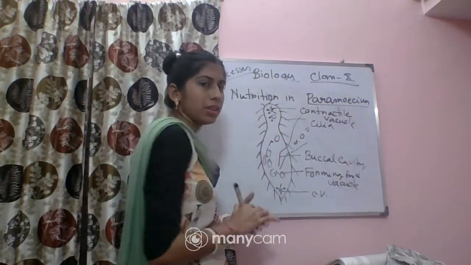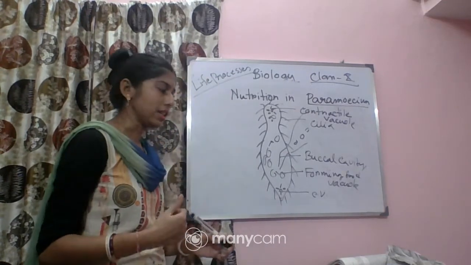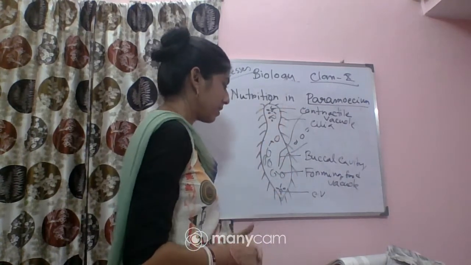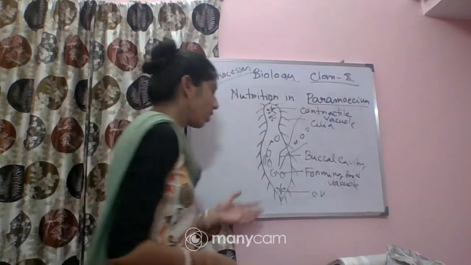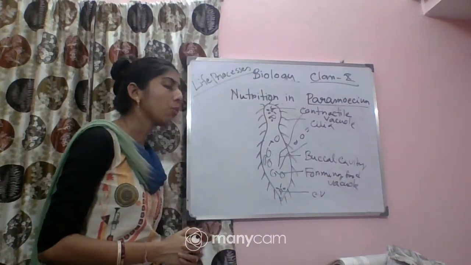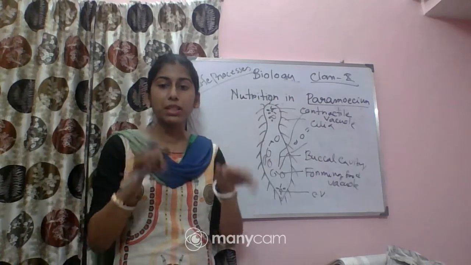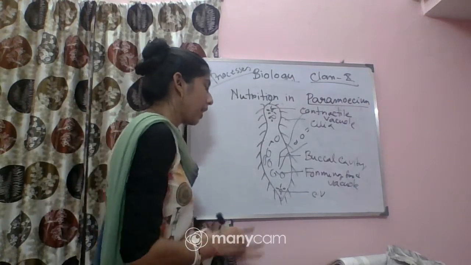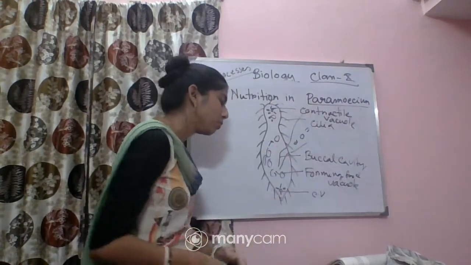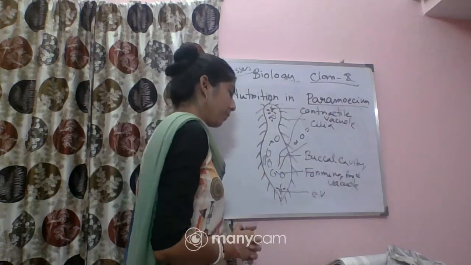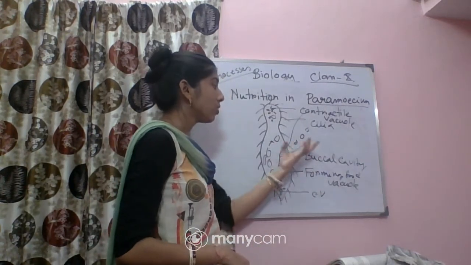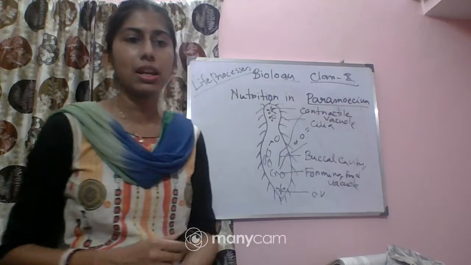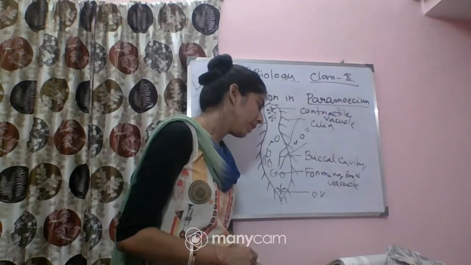So now how does food enter the paramecium? You can see that on the body of the paramecium, numerous cilia are present. Paramecium bears small hair-like cilia which create a water current. With the beating of that small cilia, they will create a water current, and this water current will push the food particles into the body. The food may be algae, maybe yeast. So the different food particles will get inserted through that. This portion through which they get inserted is called the cytopharynx.